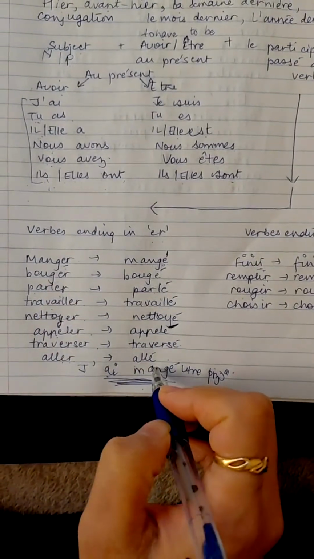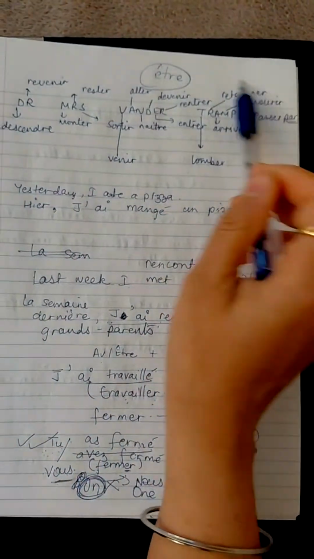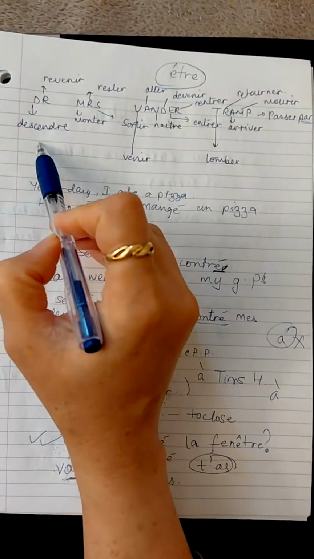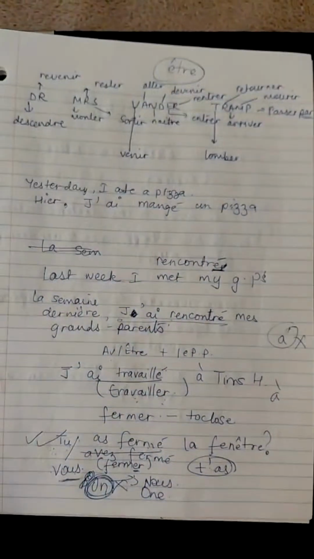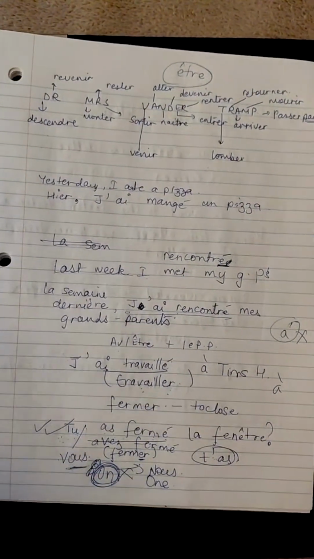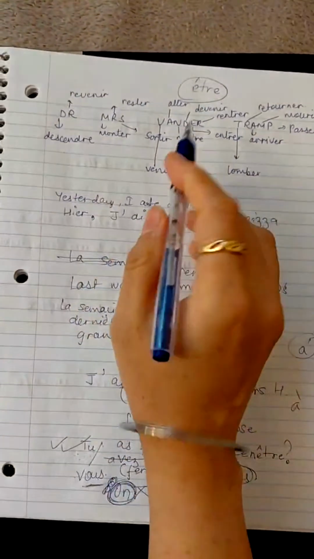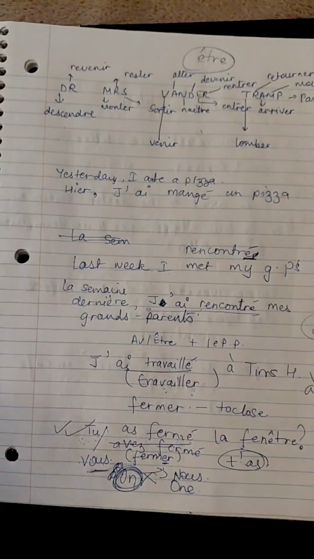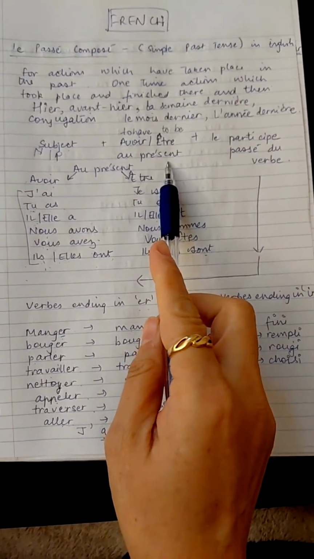Because manger does not belong to the group Dr. Mrs. Vandertramp, and I will tell you which verbs belong to this group, we conjugate it with avoir.